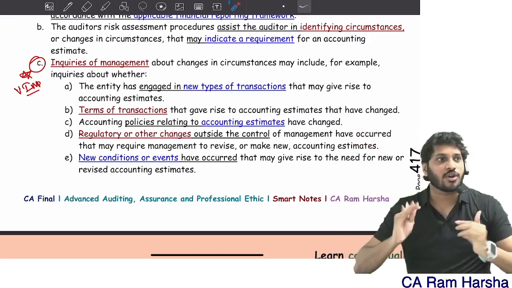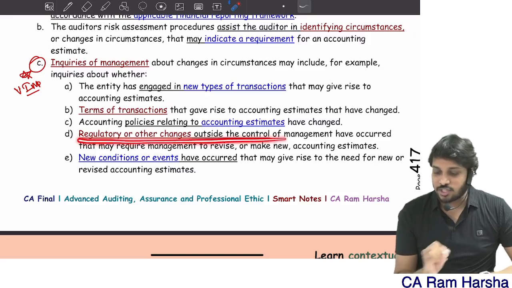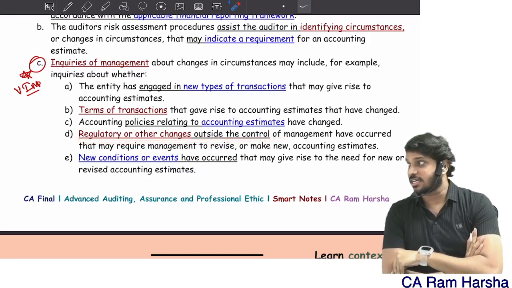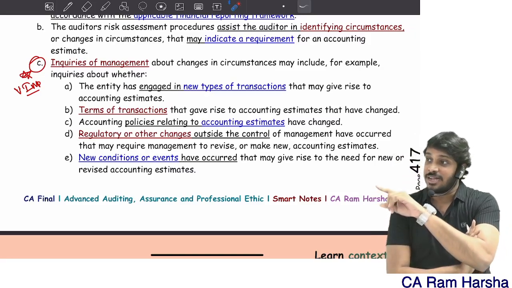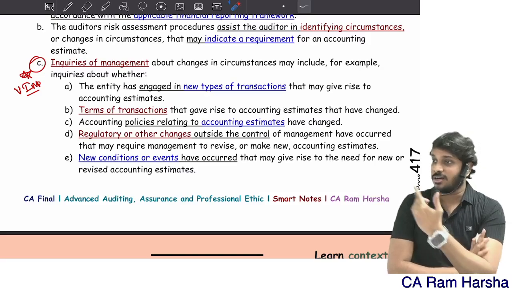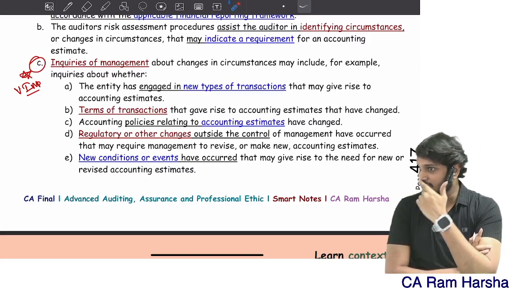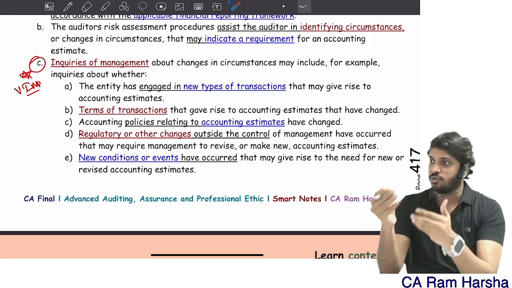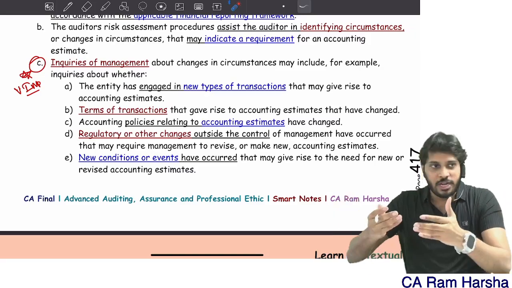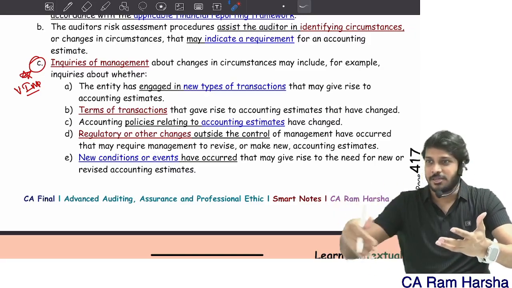The company is following that. Regulatory changes or changes outside the control: since the company is manufacturing electric cars, it is liable to create a provision for taking back the car after the expiry. After the car's life is over, the company that manufactured it has to decommission it. They have to dismantle it. Getting it?